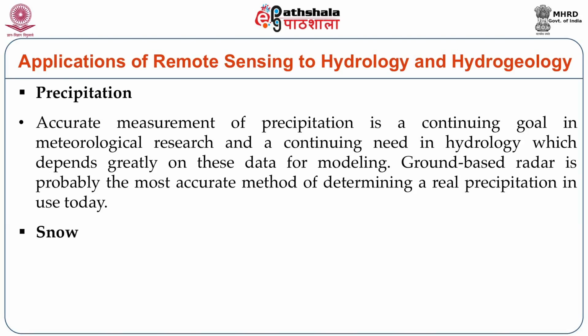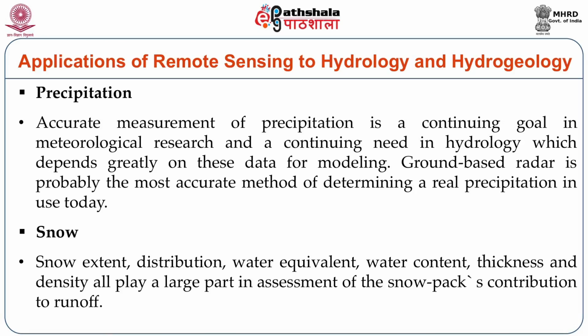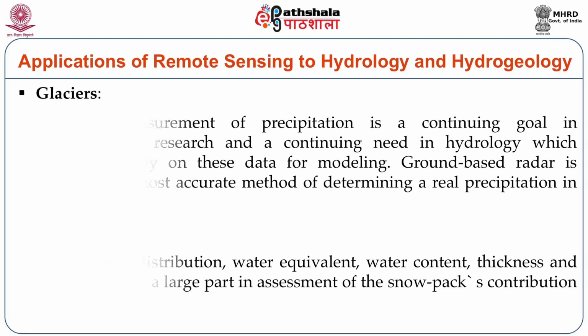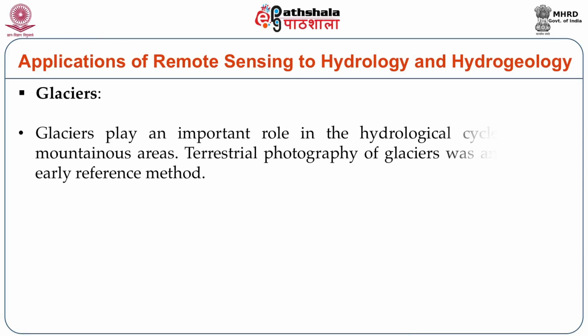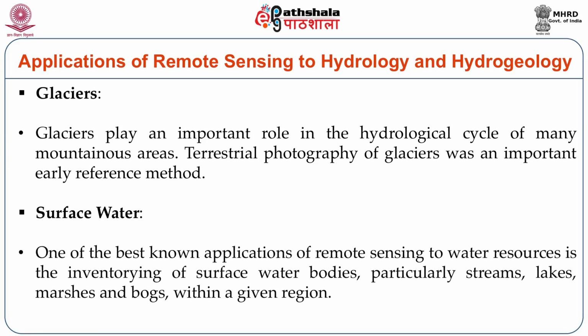In case of snow, which is related to hydrology, the distribution of water bodies as well as water equivalent, water content, thickness and density can all be measured, as can snow packs or runoff. Apart from that, it is helpful for understanding glaciers, which are important for hydrological cycles in the mountain areas. Surface water as well as groundwater also, because groundwater is required for agriculture purposes.